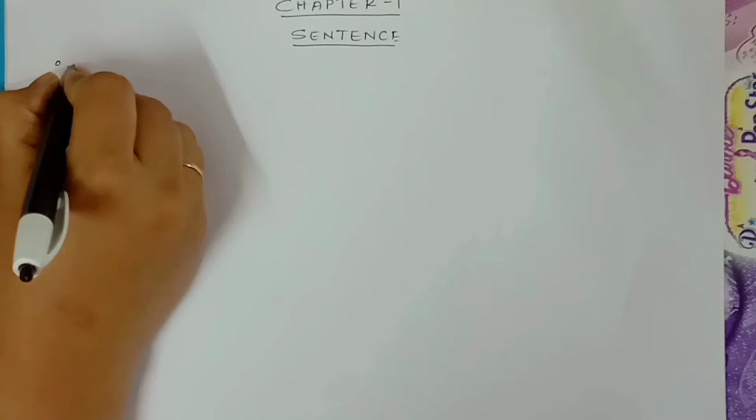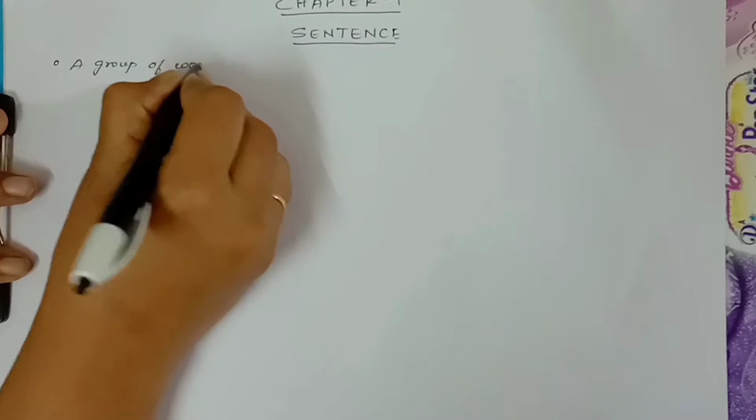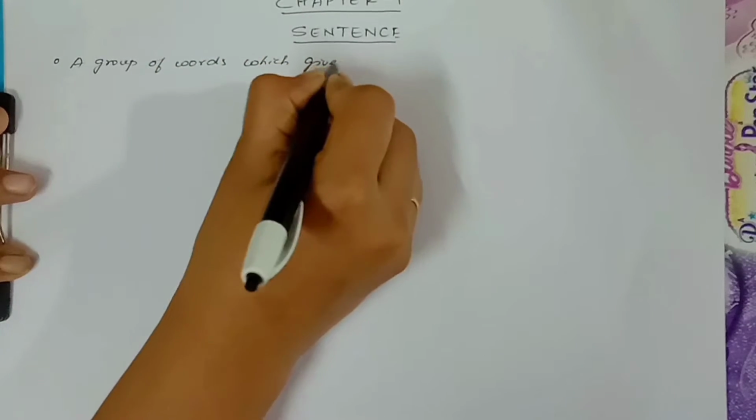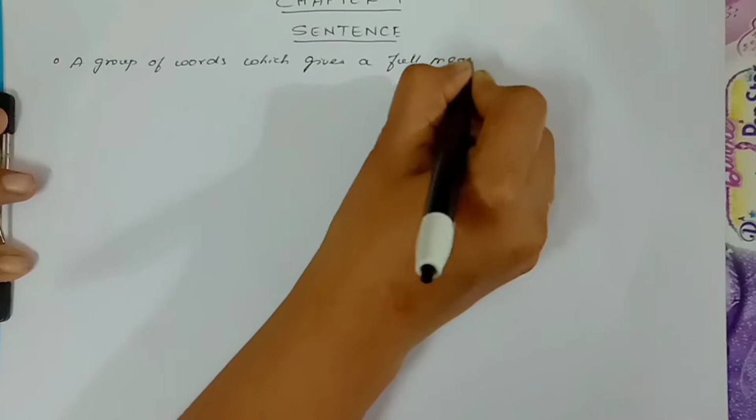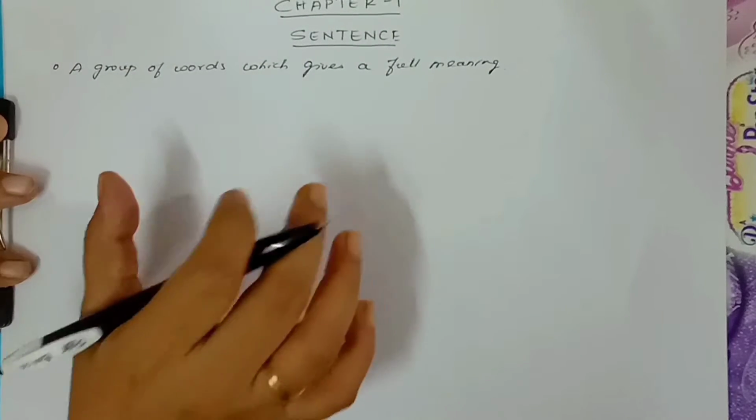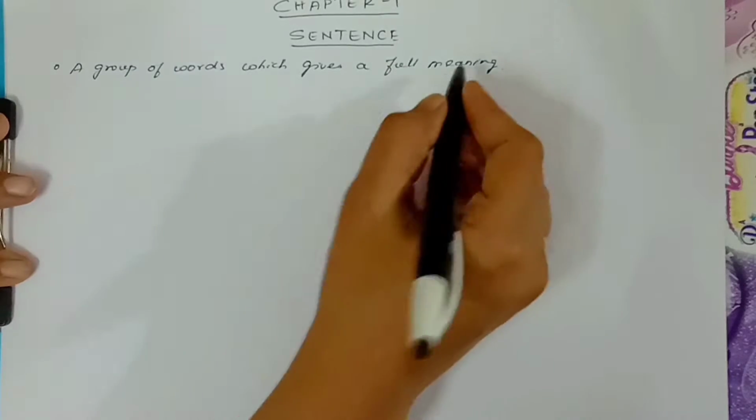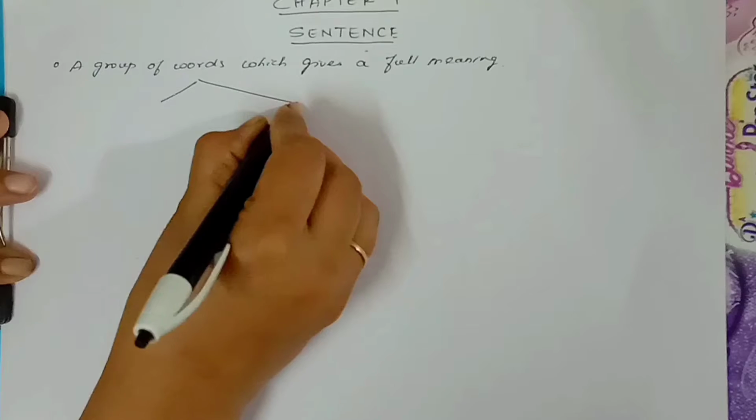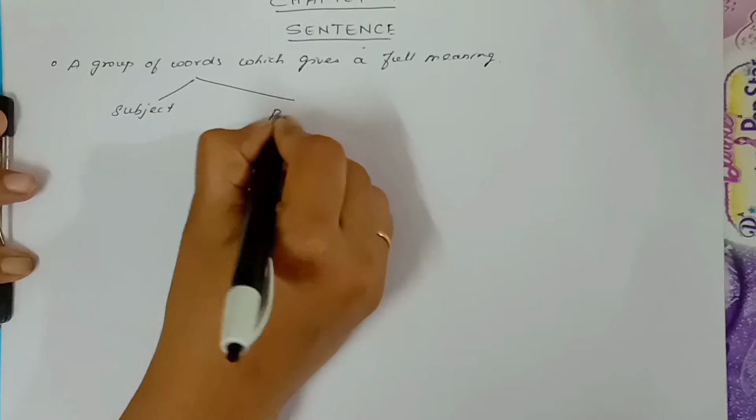So, the definition of a sentence is a group of words which gives a full meaning is called a sentence. So whenever we join 3-4 words together to form a complete meaning, then it is called a sentence. And a sentence is of two types. One is subject, another one is predicate.